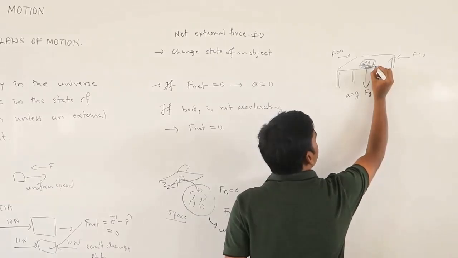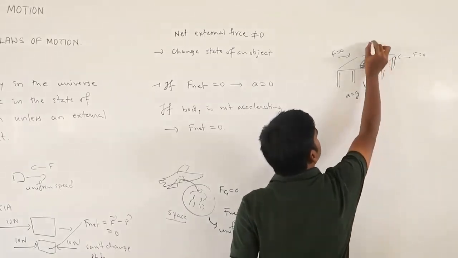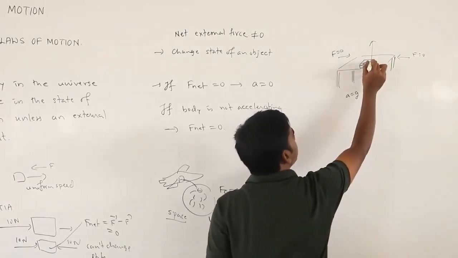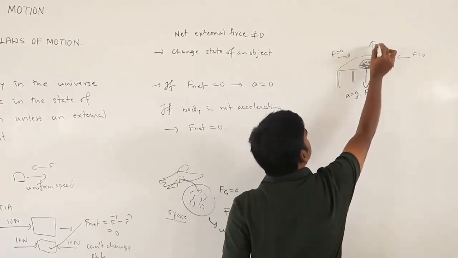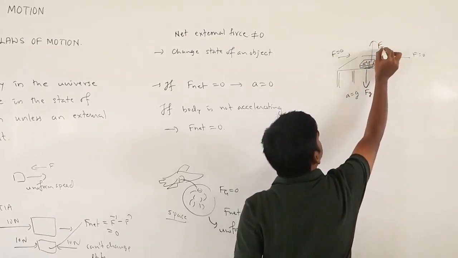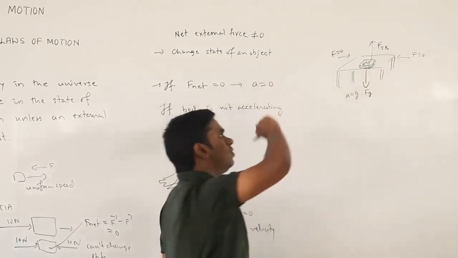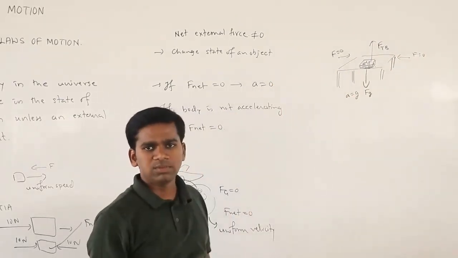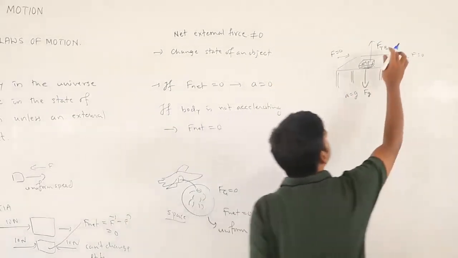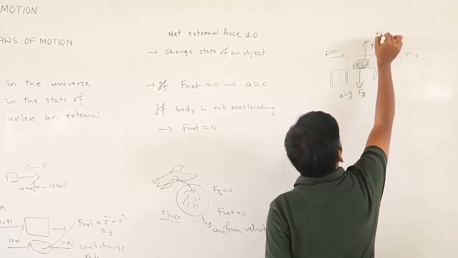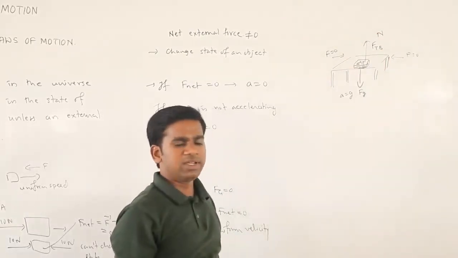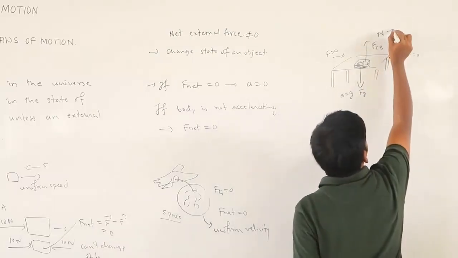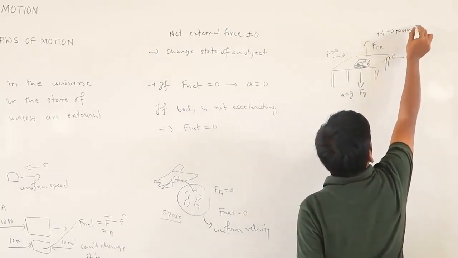Similarly, this table will act some force on this book, or not? The force acted by the table on the book, that is what we call the normal force.